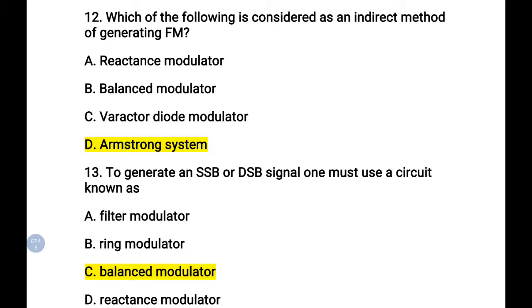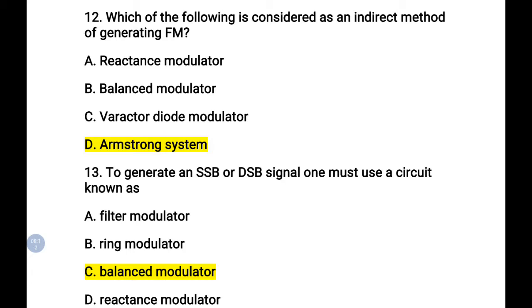The first choices given are reactance modulator, balanced modulator, varactor diode modulator. Out of the 4 choices, the first and third choices, reactance modulator and varactor diode, are known as the direct method of FM generation. The balanced modulator is not at all used for FM generation. So the fourth choice, the Armstrong method, is known as the indirect method of FM generation.